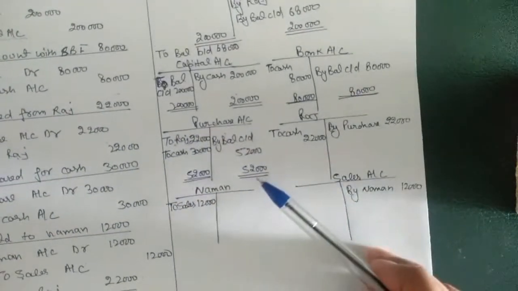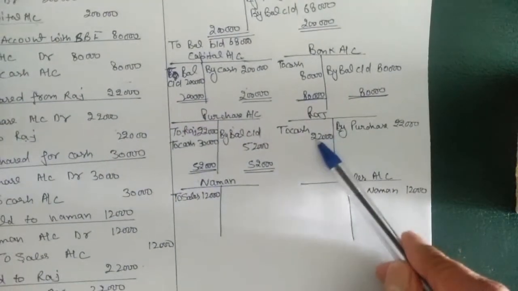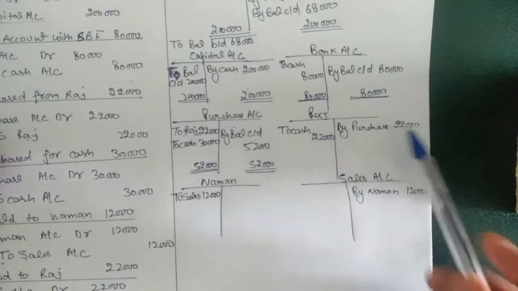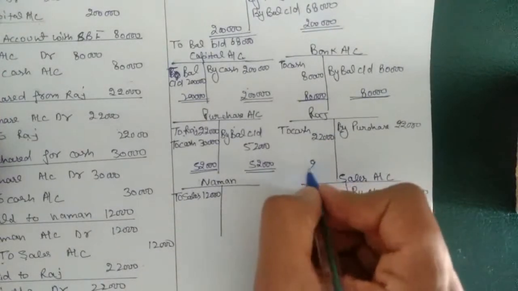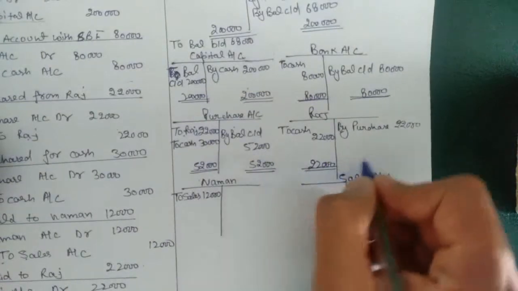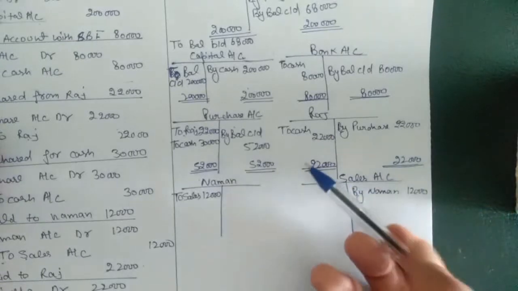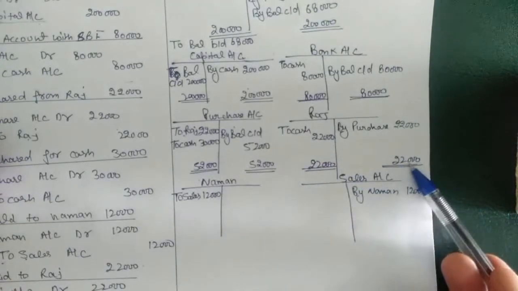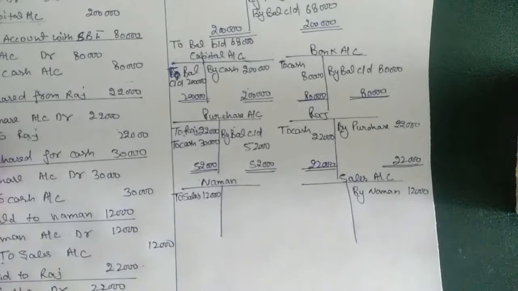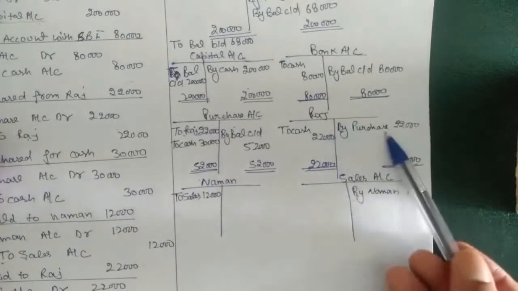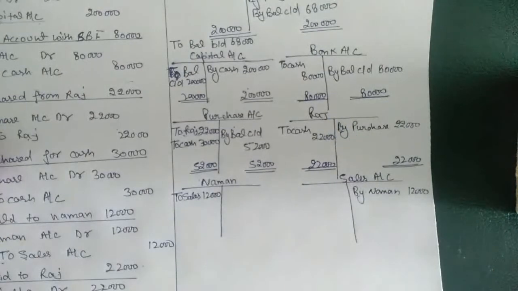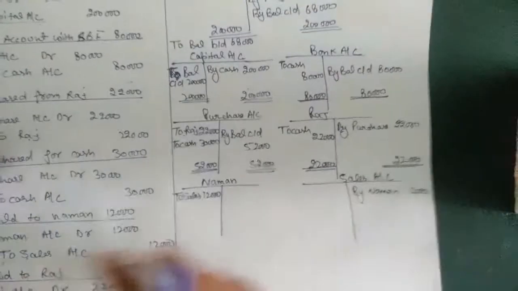On Raj account we have same balance on both sides, 22,000, 22,000. So what we are going to do, we are going to post 22,000 and 22,000. After posting the same amount below, close the account. We don't have balance CD in this account because both sides have 22,000, so the Raj account will be closed. It will not open next month. If there is a transaction for Raj, we are going to open a new account for Raj.